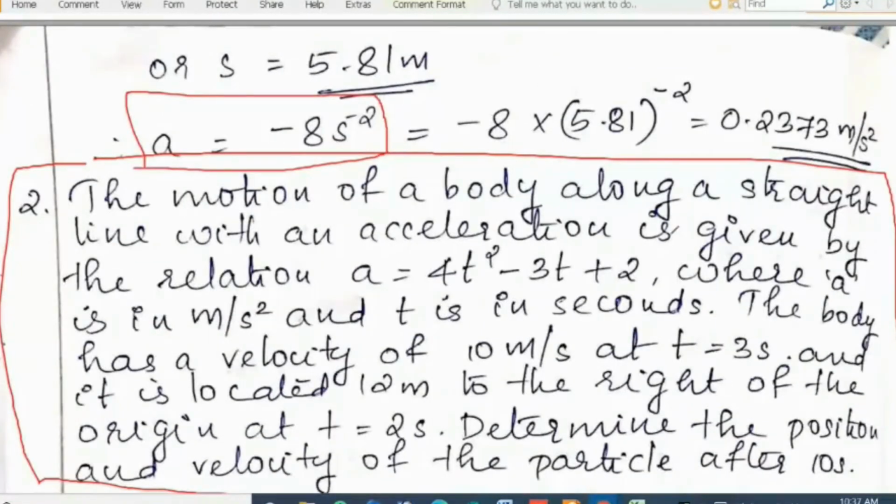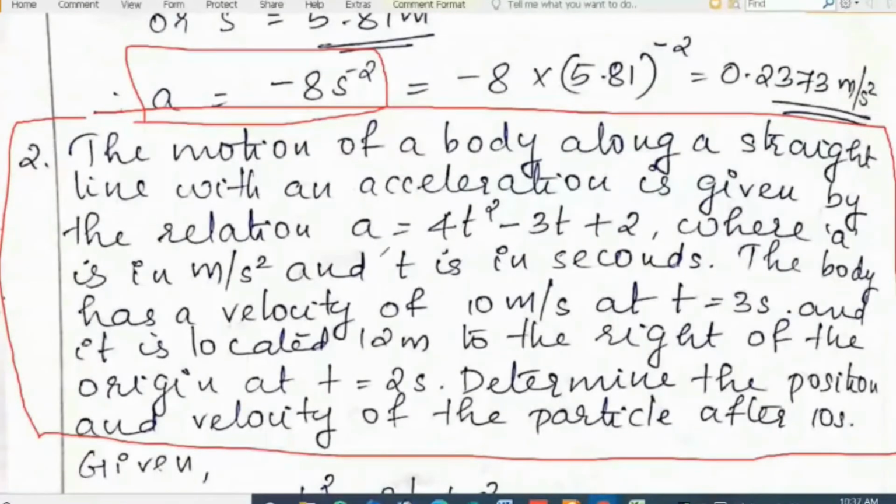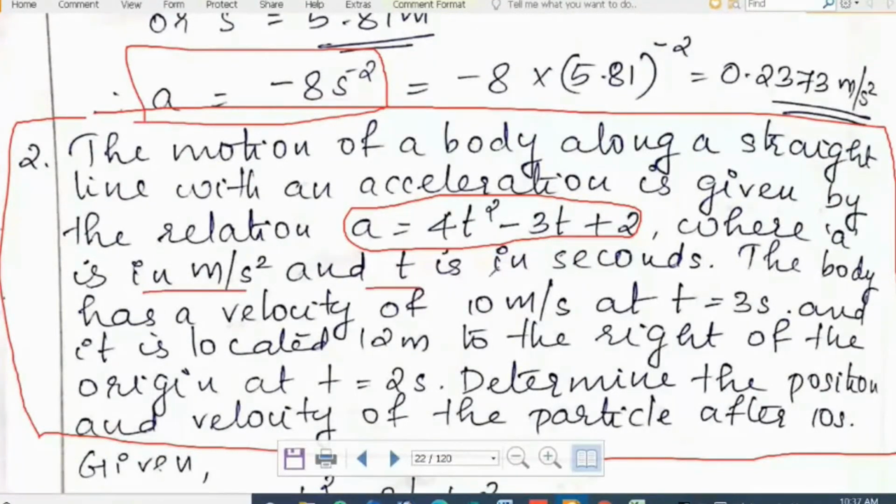So how to solve this? The question given is a is equal to 4t square minus 3t plus 2. So acceleration a is given as a function of time t. And the units are also given. Sometimes if the unit is changing, the value of acceleration will change. That is why the unit is specified here. If it is not specified, you just assume that it is in meter per second square, and time in seconds. Okay.